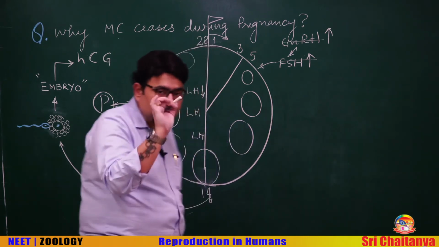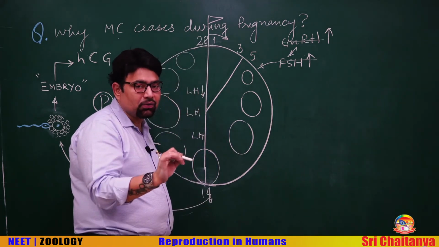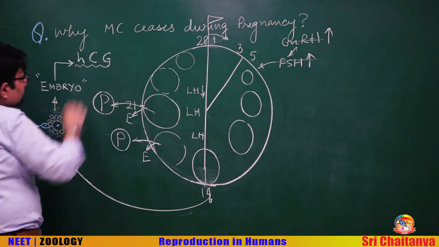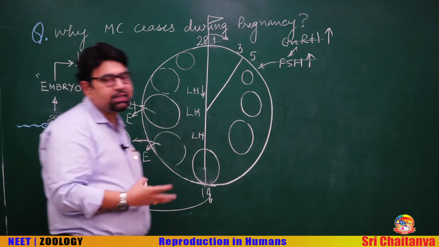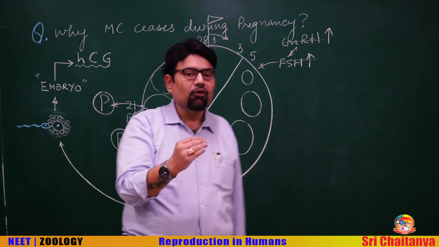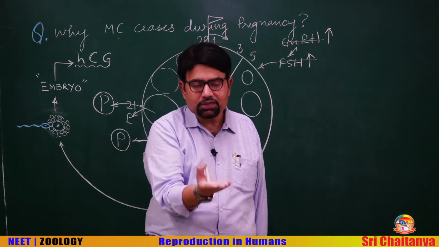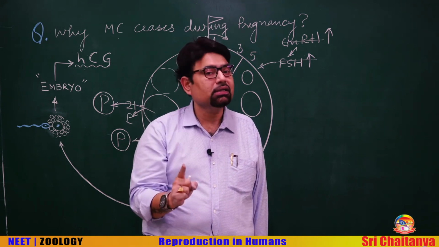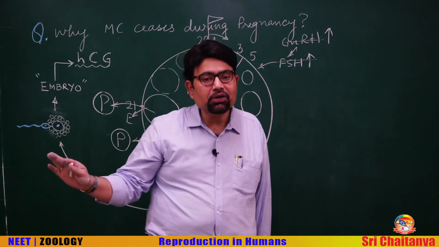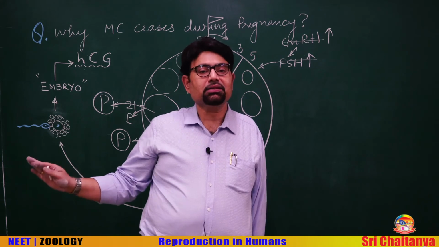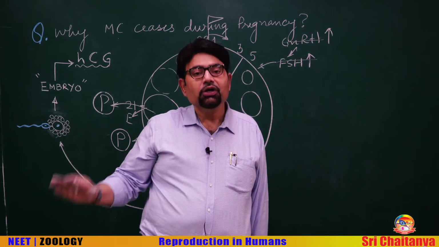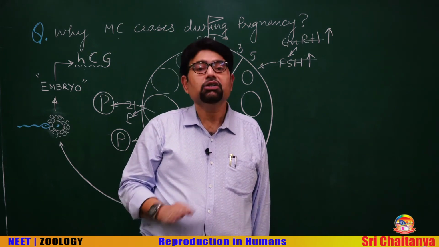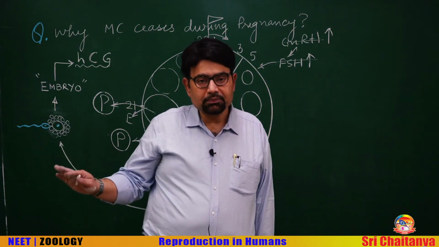Now, remember, this early embryo starts producing a hormone called HCG. Why is it so? For the embryo to sustain, the endometrium must be healthy. If there is no endometrium, there is no pregnancy. Therefore, during pregnancy, bleeding or menstruation should not occur.